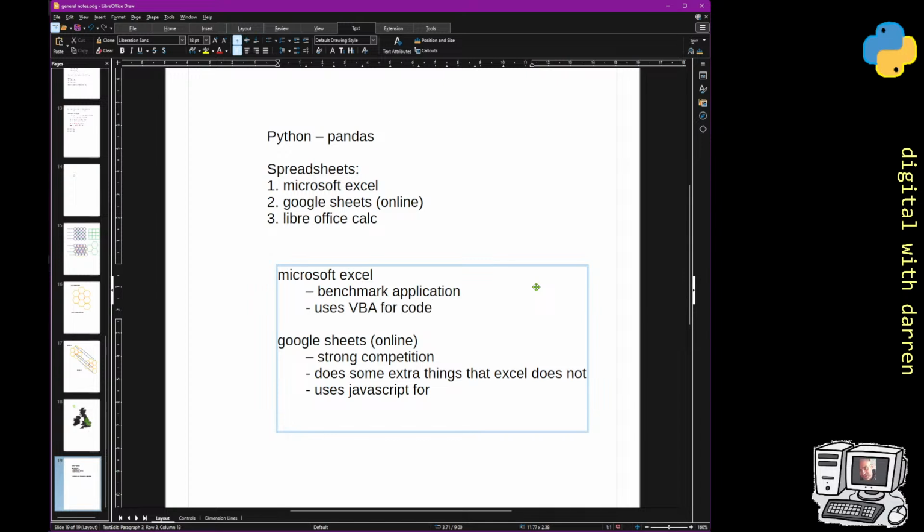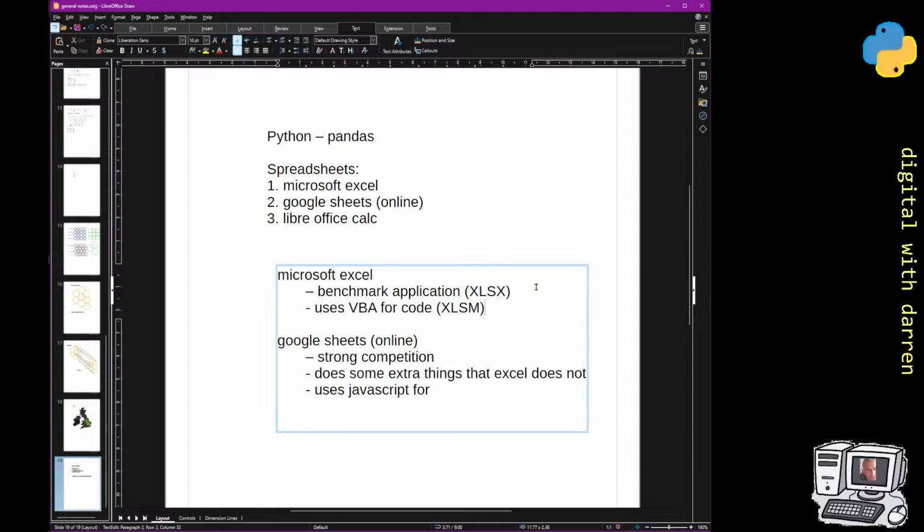Now if we do use Microsoft Excel VBA, then the file type changes to an XLSM. Our standard application is an XLSX file.